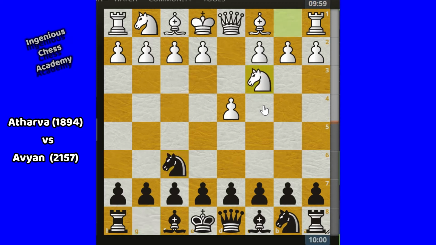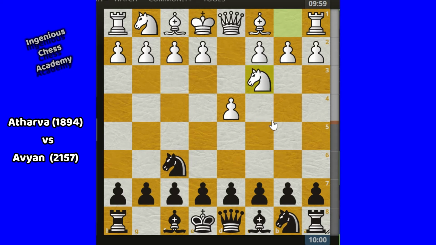After that, Atharva played Nc3. Nc3 is not that popular in chess. You can play Nc3, but it is slightly dubious here. If you want to play Nc3 against the Indian defense, you have to be very careful and you have to play very actively.